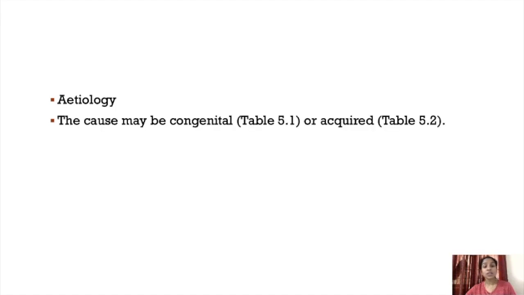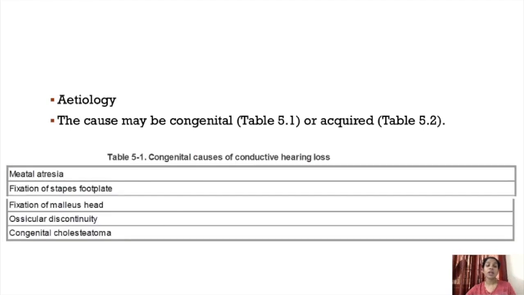So the etiology, the causes for conductive hearing loss, may be congenital or acquired. The first congenital cause is meatal atresia. Atresia means any deformity present from birth where a canal or opening is closed or becomes small; that developmental anomaly is known as atresia. So meatal atresia is of the external auditory meatus, where the lumen becomes small or is absent. That is meatal atresia. Then fixation of the stapes footplate.